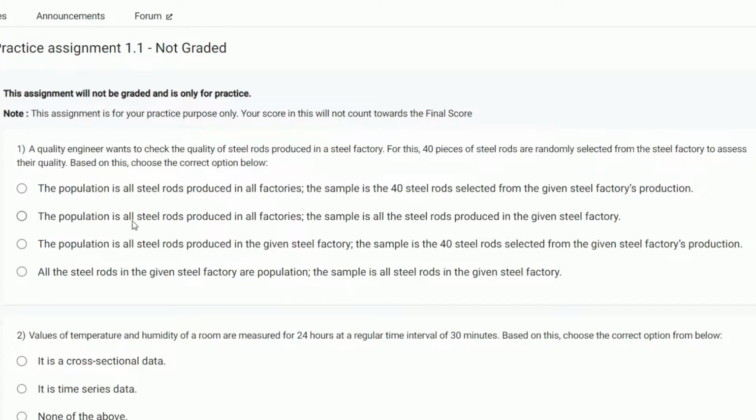The population is all steel rods produced in all factories. No, the population is all steel rods produced in the given steel factory. The sample is the 40 steel rods selected from the given steel factory's production. Yes, it is right.